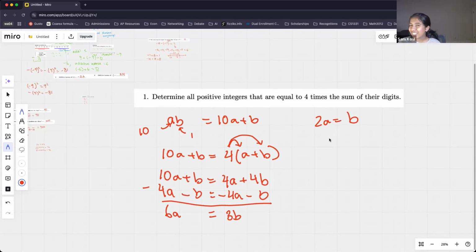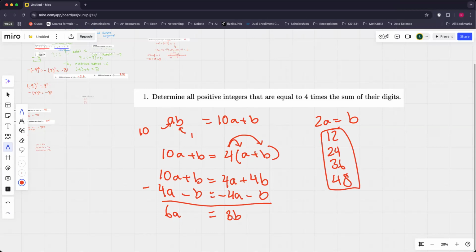Yeah, someone put 12. That is absolutely correct. In this case, B is 2 and A is 1. I also saw that a couple people put 24, 36, and 48, and these are all correct answers. These are the only numbers where this property applies. Any other ones are too big or don't meet the conditions. Okay, awesome. Parth, do you have a question?